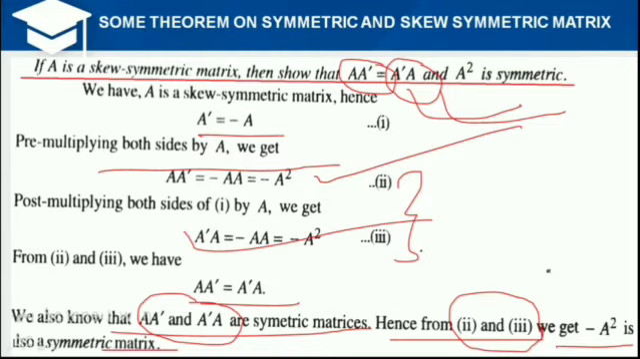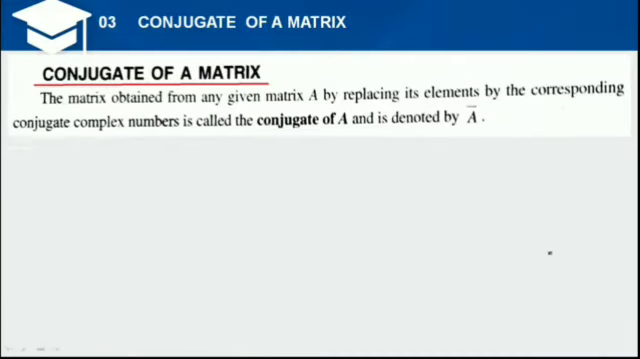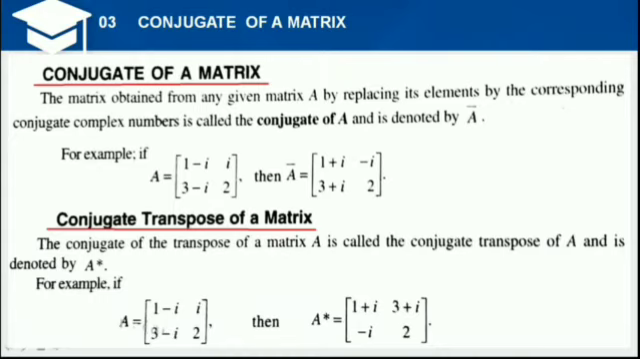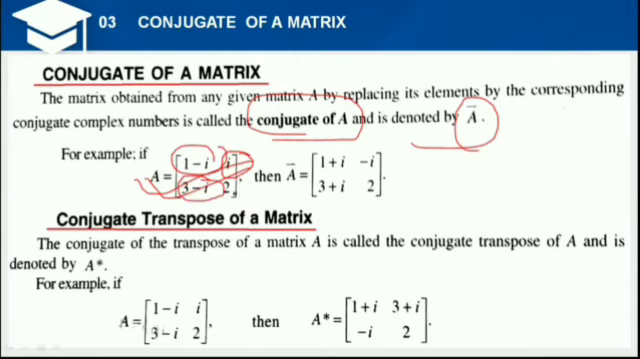Okay. Now the next is the conjugate of a matrix. What is the conjugate of a matrix? When any matrix has its elements replaced by their conjugates, it becomes the conjugate of A and is denoted by A bar. For example, let A be any matrix, and finding the conjugate of the corresponding elements, that means the complex numbers, this becomes 1 plus i, 3 plus i, and this is called the conjugate matrix.